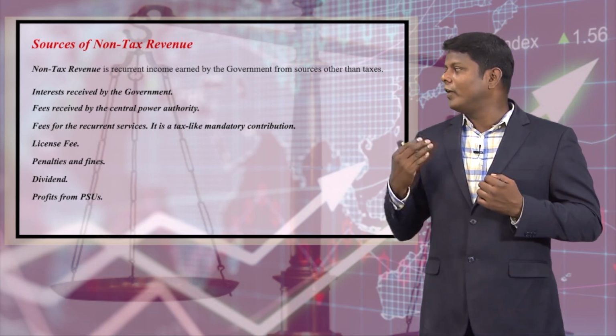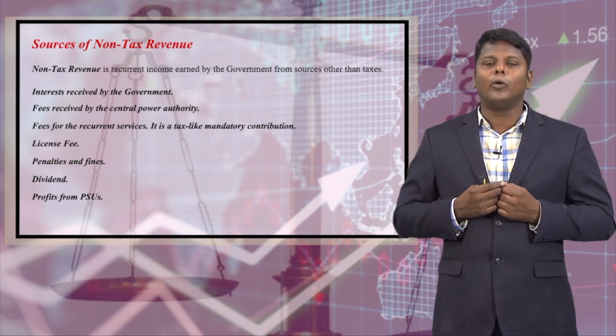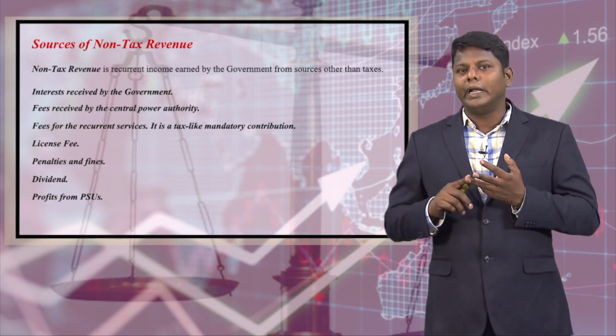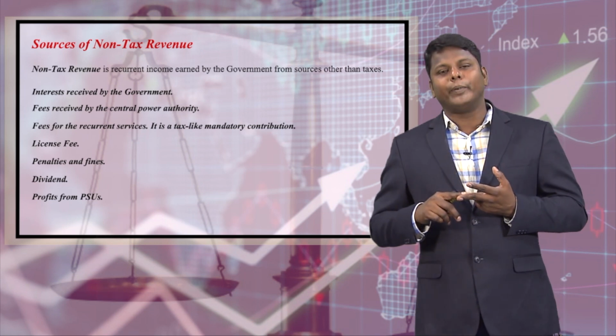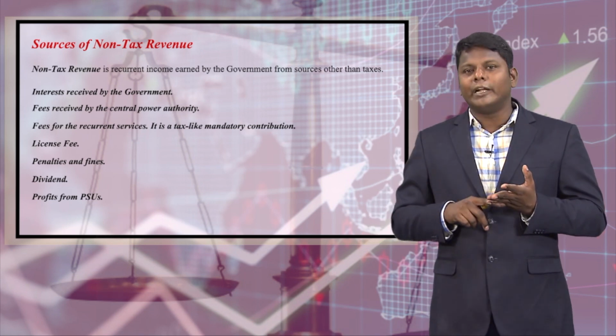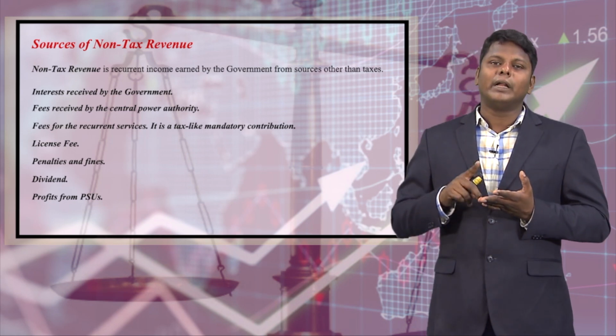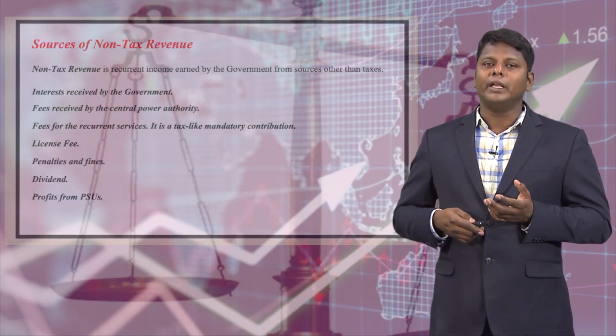Also profit from public sector undertakings. The government has a lot of public sector undertakings, like Maharatna, Navaratna and Miniratna public enterprises. Whatever revenue comes to the government from these enterprises will be considered a non-tax revenue for the government.